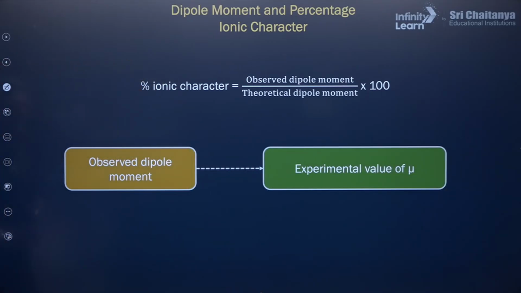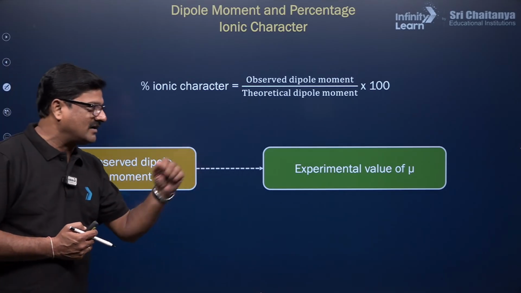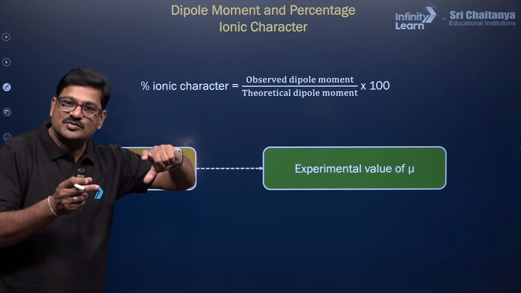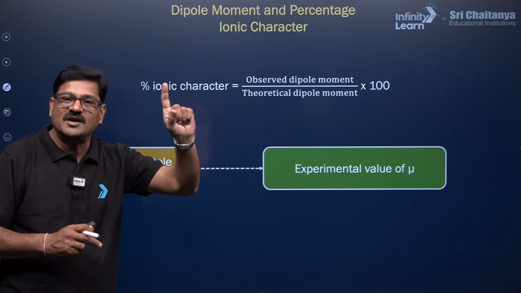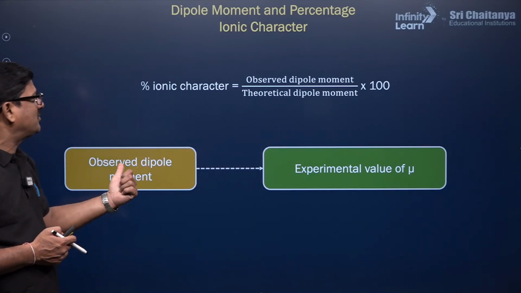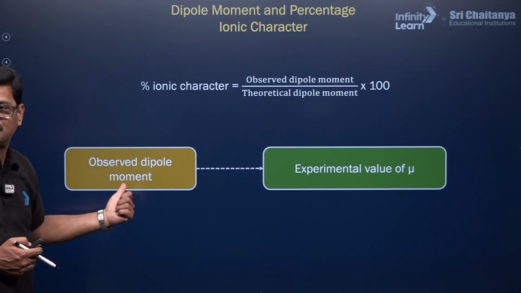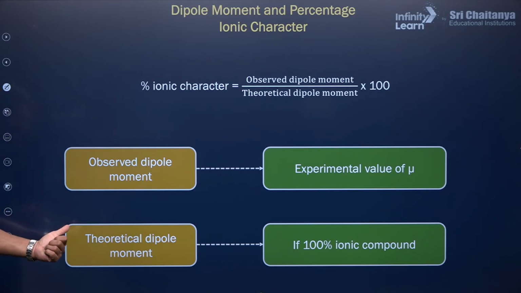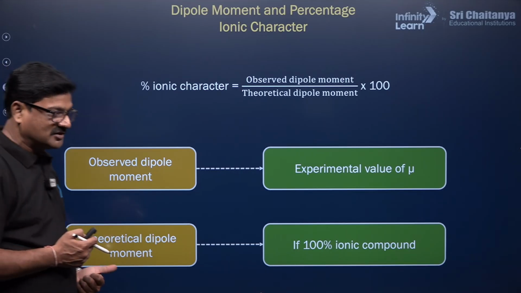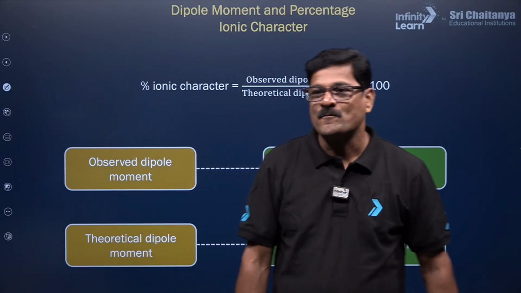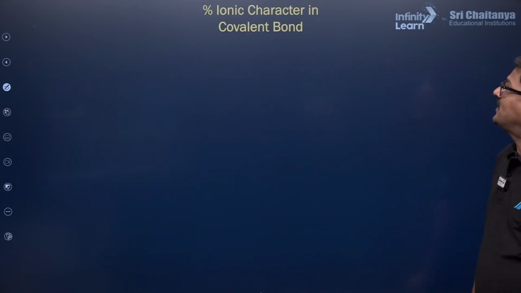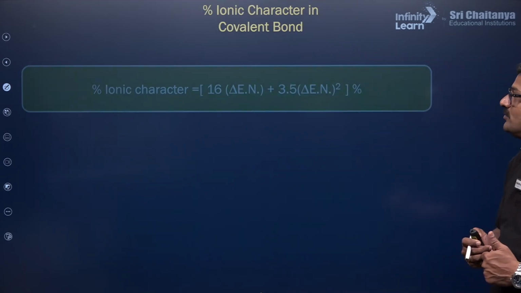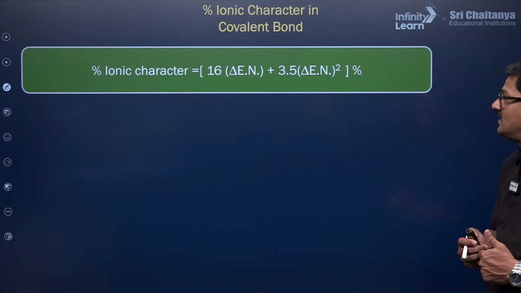Talking about the observed dipole moment and experimental value: you have to do the experiment, or it will be given in the question. The observed dipole moment is calculated using the formula. The theoretical dipole moment is that of a 100% ionic compound, and then there is the percentage of ionic character in the covalent bond.